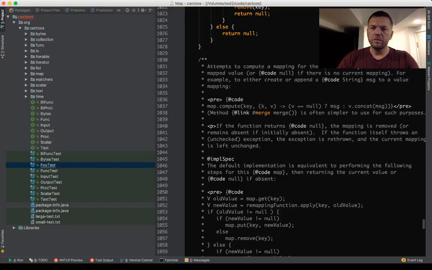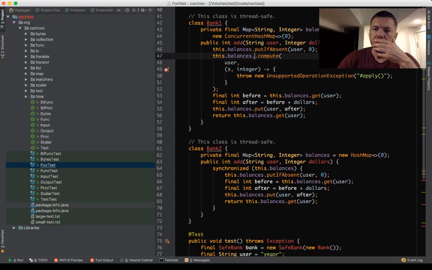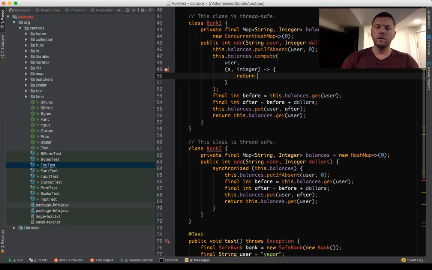Do I need this? Compute if absent. I believe we need to do return, I guess it's this way. Return V plus dollars. I guess that's what we need.